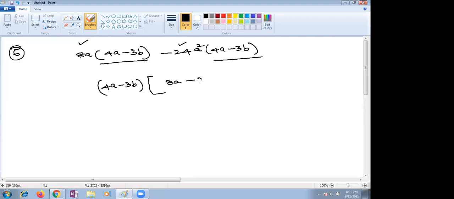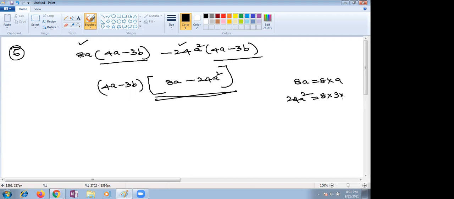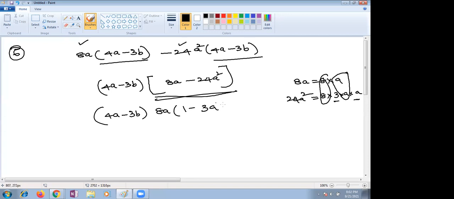But in this also we can take some common factors. What are those common factors? 8. 8a can be written as 8 into a, and 24a square can be written as 8 times 3 is 24, a into a. Which are common in both? 8a. If I take 8a as common, then inside 4a minus 3b, 1 minus 3a. So these are the factors for the above expression.